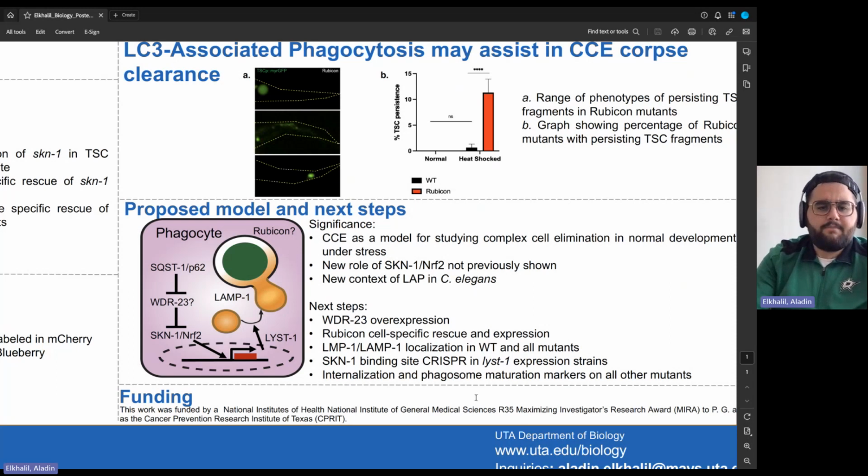And my next step mainly is to overexpress skn-1's inhibitor and see if I see a similar defect. Also further identify the role of Rubicon in this context. And most importantly, to further confirm that skn-1 actually is transcribing list-1 in this context.